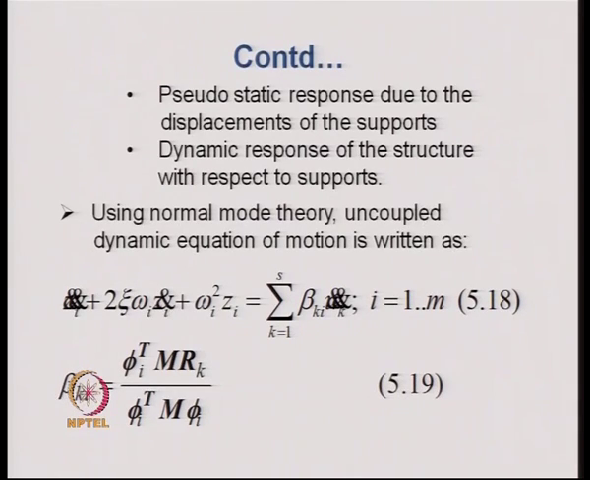R k is the kth column vector of the R matrix, that is the influence coefficient matrix that we multiply with the mass matrix, then multiply it with x double dot g to find out the earthquake force. Or in other words, for multi-degree freedom system with multi-support excitation, on the right hand side we write minus m r x double dot g. So, R k is the kth column of that R matrix.